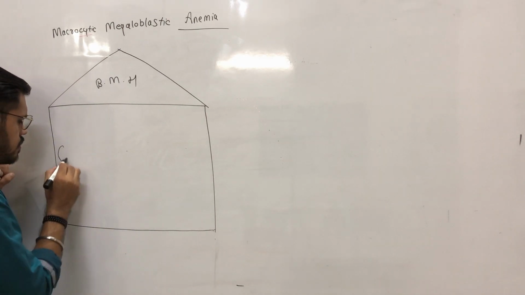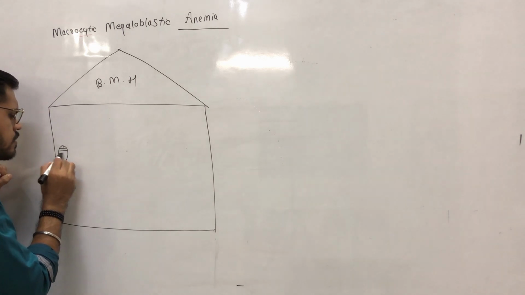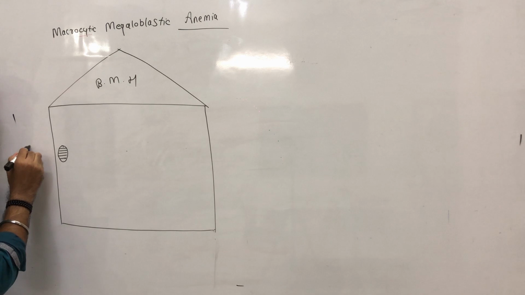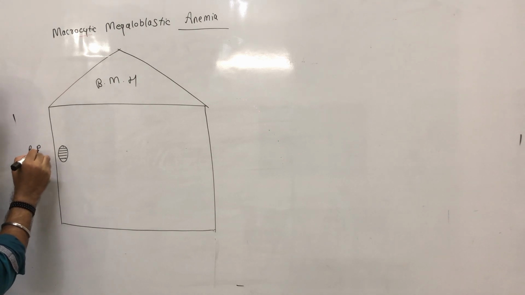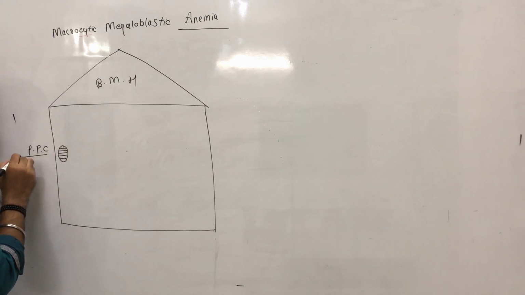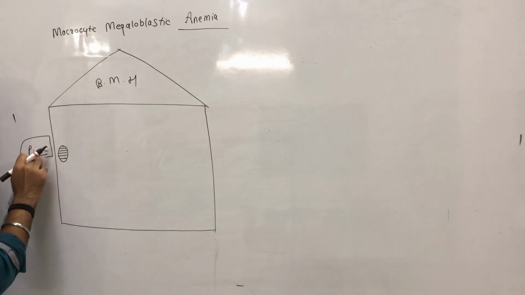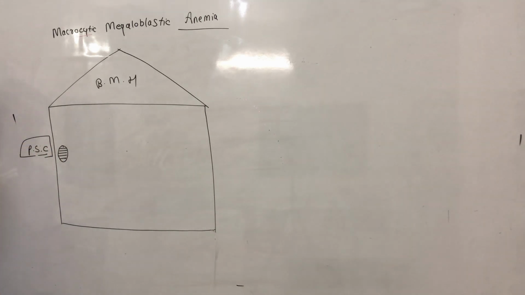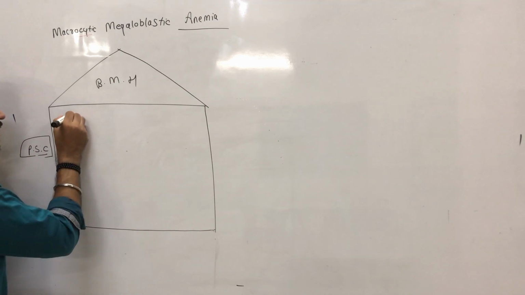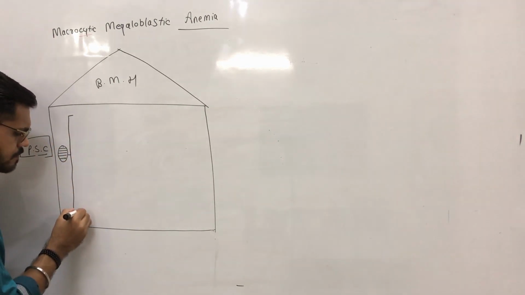Now there is this primary cell which gives birth to or derives other cells. We call these cells pluripotent stem cells. These pluripotent stem cells derive in two categories.